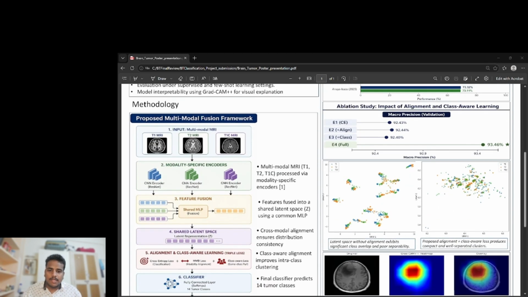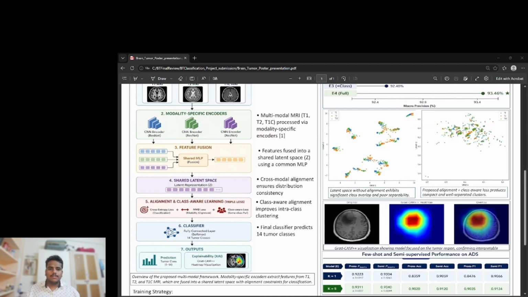Next, we have the ablation study. Basically, this is to understand the impact of alignment and class-aware learning. And obviously, as we have said earlier, the E4 model, in which we have used all three losses combined with the loss function which we discussed earlier in the methodology section, has performance that is much higher when compared to the other ones.